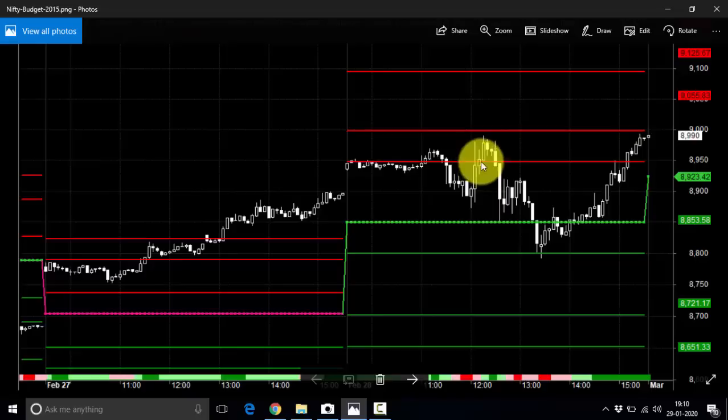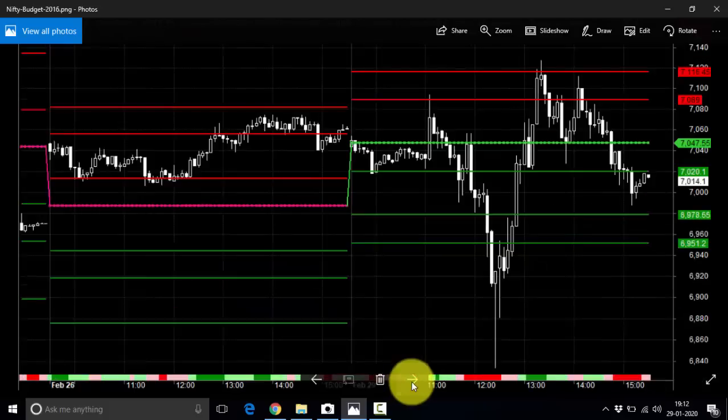Once again it has tested the R1 and from there once again it has fallen down, tested the pivot. So exactly it has taken support on the pivot, then it has come down till the S1. In the S1 it has made a reversal candle and you can see from there it has tested the pivot, the R1. So from R1 it has not tested the R2. So R1 to pivot, S1, and S1 to pivot and R1 and beyond. So at least you have got two moves from R1 to pivot and S1 to pivot. So this way this strategy works. Now let me show you the next example.